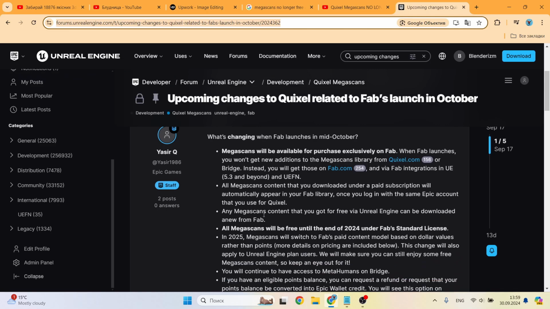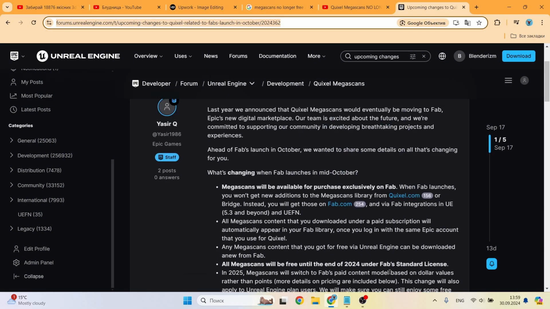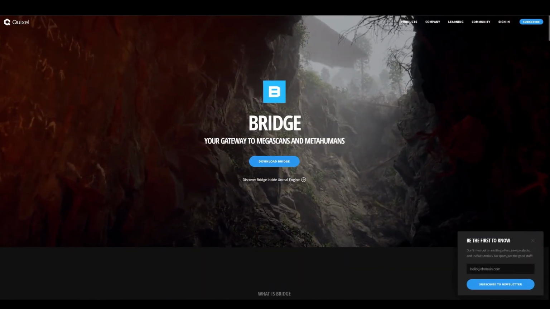All Megascans content that you downloaded under a paid subscription will automatically appear in your Fab library, once you log in with the same Epic account that you use for Quixel. Any Megascans content that you got for free via Unreal Engine can be downloaded anew from Fab. All Megascans will be free until the end of 2024 under Fab's standard license.